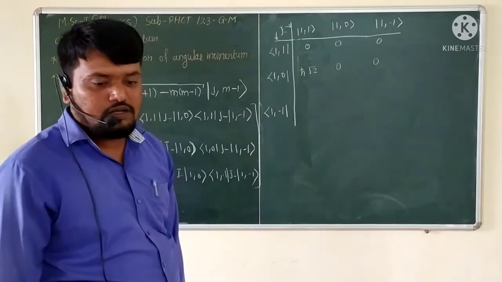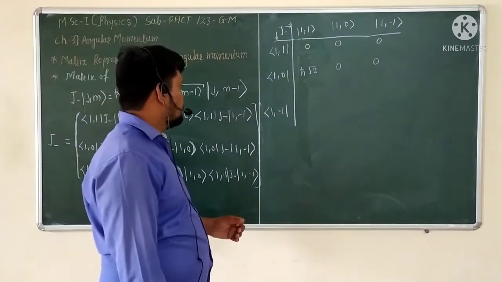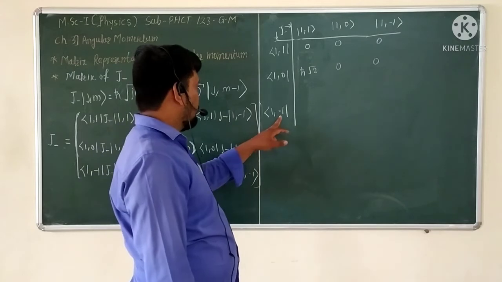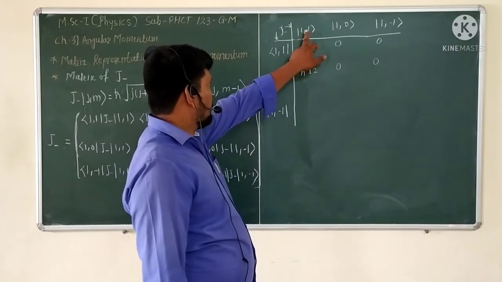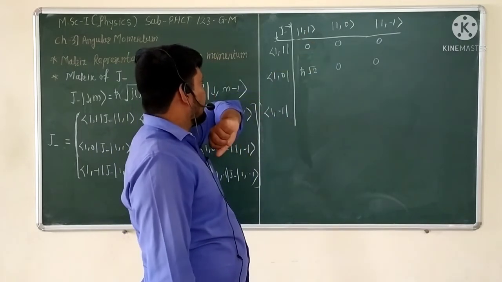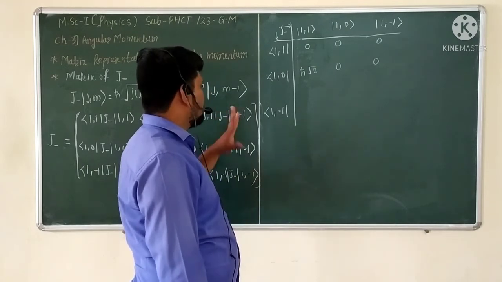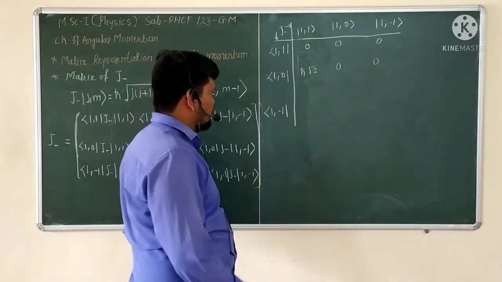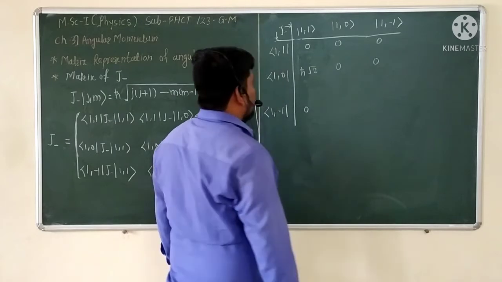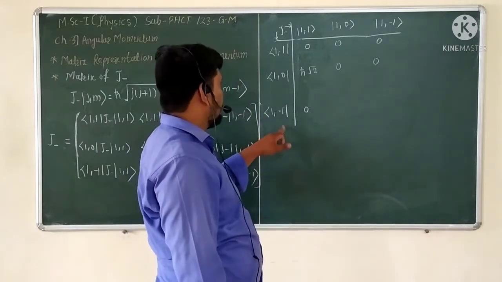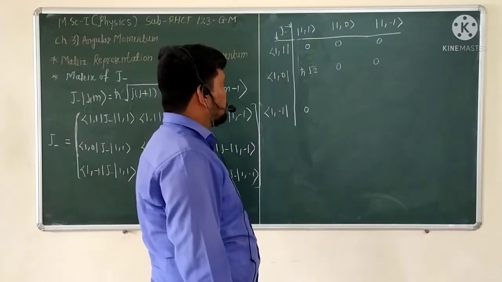Okay, again if we see ⟨1,−1| and |1,1⟩, the value of m is 1, 1 minus 1 is 0, so that is not possible. So that's why here also 0. Again take |1,−1⟩, and here the m value is 0.